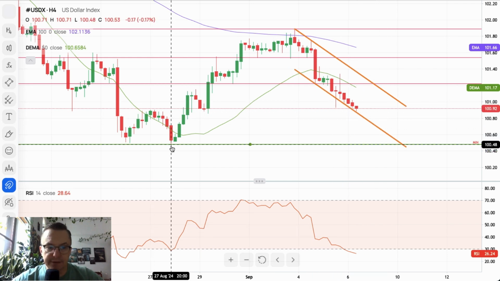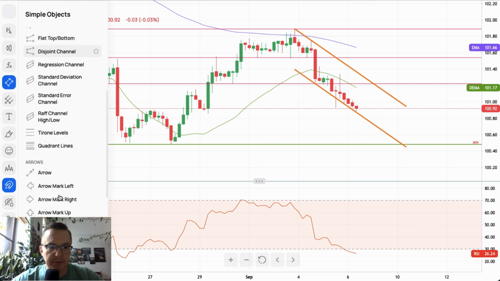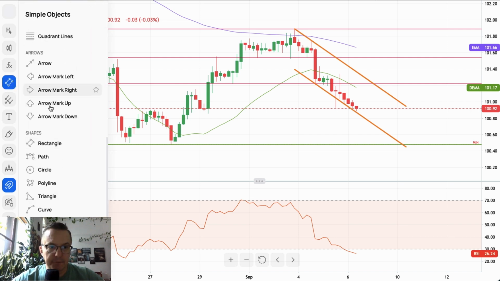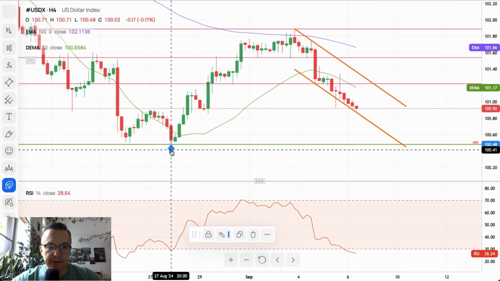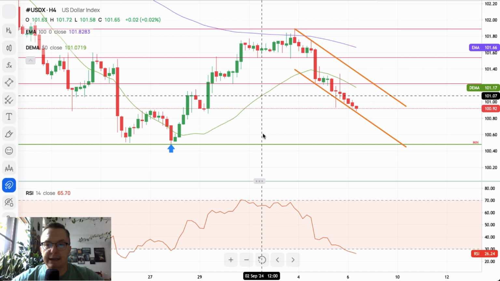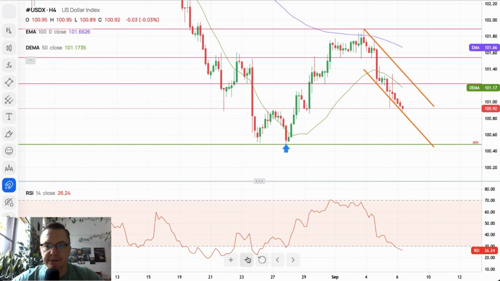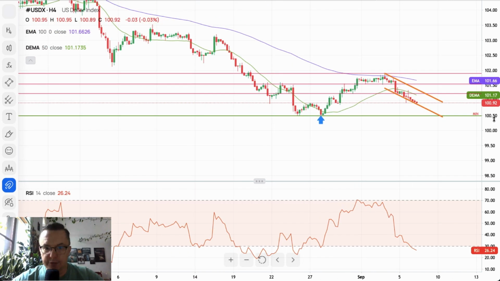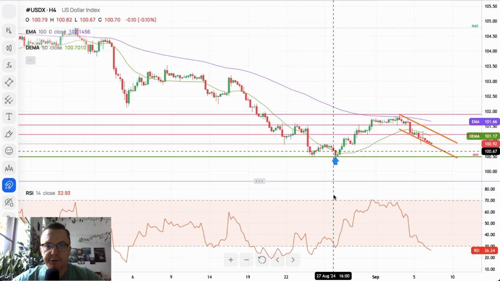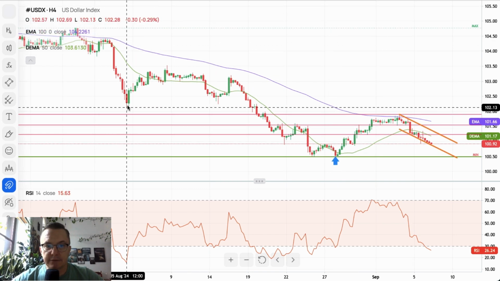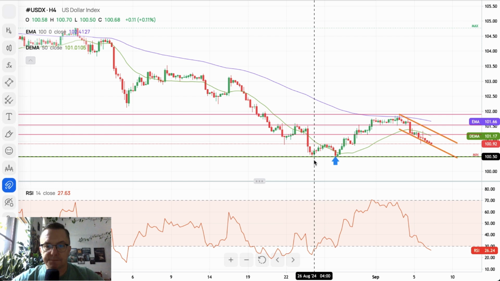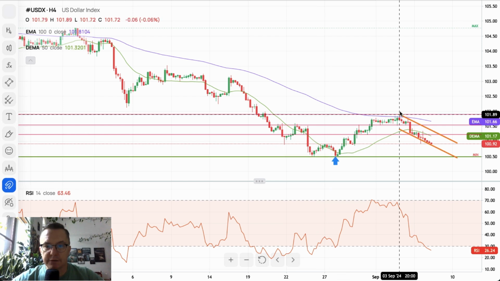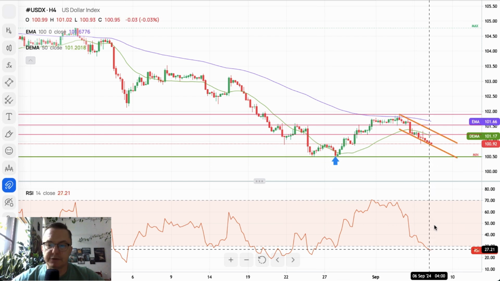Next target, of course, this is the next target here. Let me indicate this with my arrow, if I will find it. There you go, arrow. And only if we hit this level, then the new swing low is confirmed. Please take a look at the zoomed out situation of the US dollar index. Downswing, bounce, lower low, lower high during the bounce, and now it's time for the lower low.